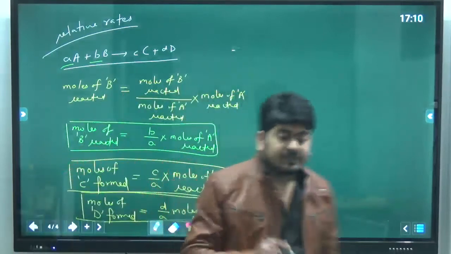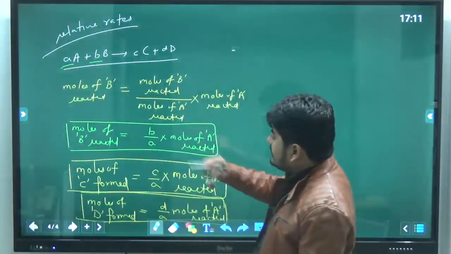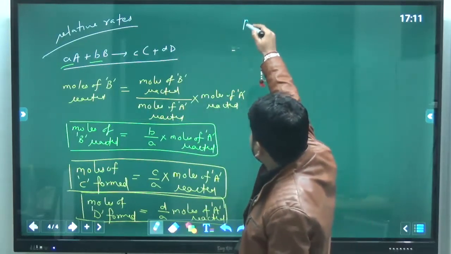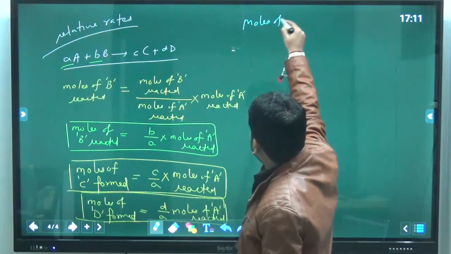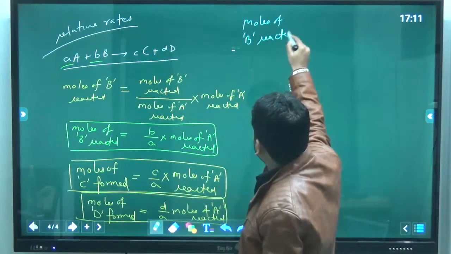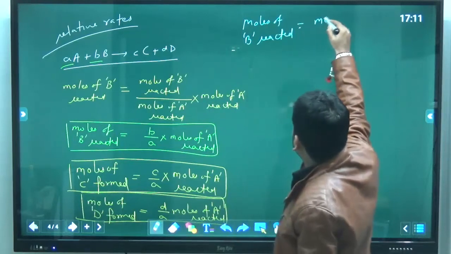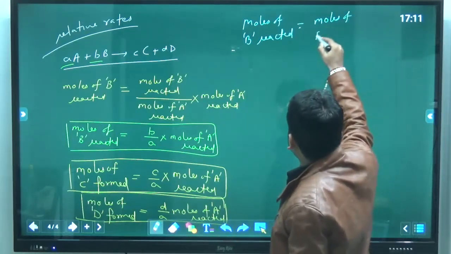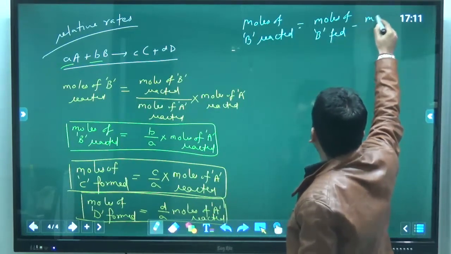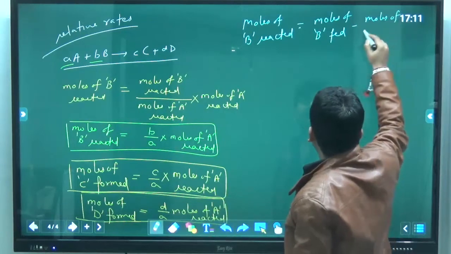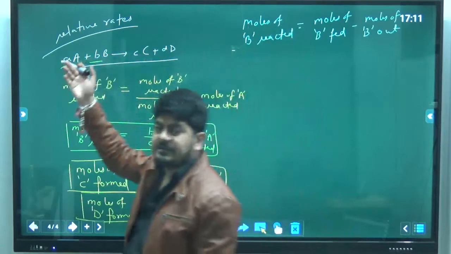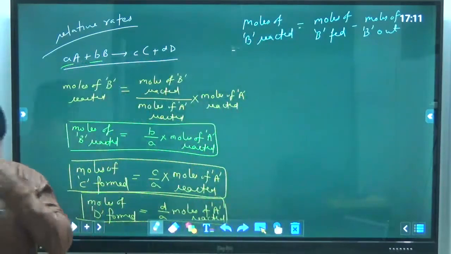So here one thing should be clear to all of you. What is moles of B reacted? Moles of B reacted means moles of B fed in minus moles of B out, or unconverted or unreacted or remaining in a chemical reactor.